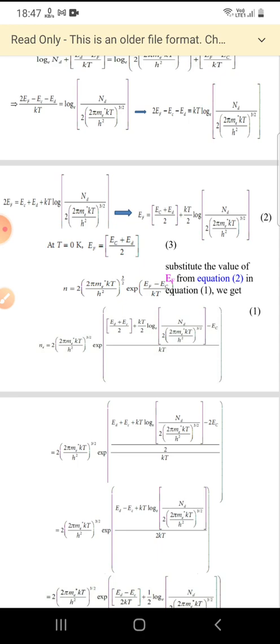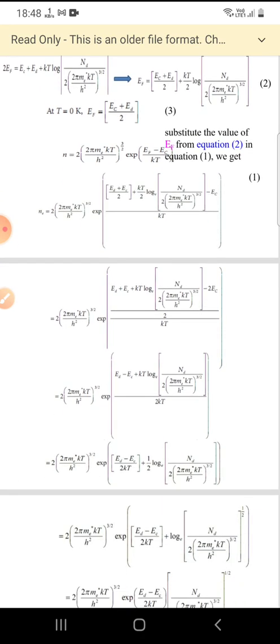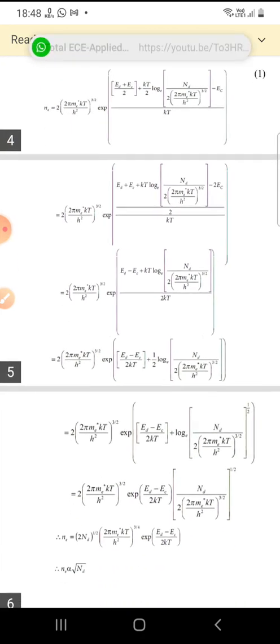Now we'll just take LCM. In the exponential term we'll get Ed plus Ec plus kT into log of Nd by 2 into (2 pi me star kT by h square) whole power 3 by 2, minus 2 Ec, whole by 2. By multiplying this we'll get whole by 2 in the denominator, we'll get whole by 2 kT.